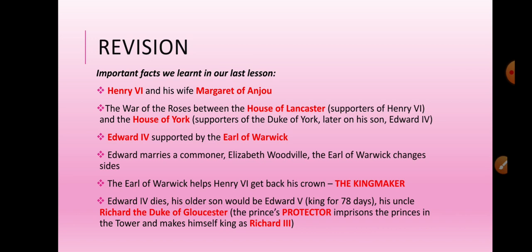Edward IV dies accidentally, and his two sons, the two princes, 12 and about 9 years old boys. The older one would become Edward V. He does become the king, but only for 78 days. His uncle, Richard, Duke of Gloucester, becomes the prince's protector, but he imprisons the princes in the tower, and he makes himself King Richard III. This is what we did last time.